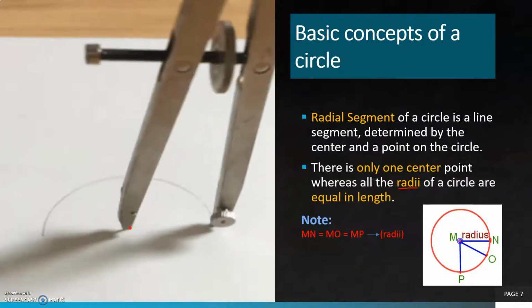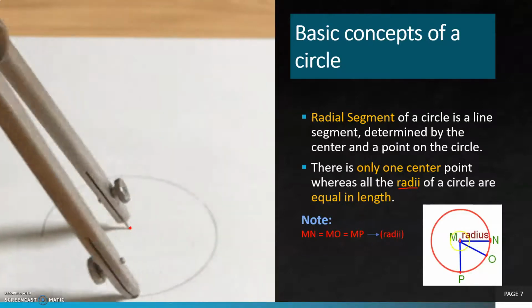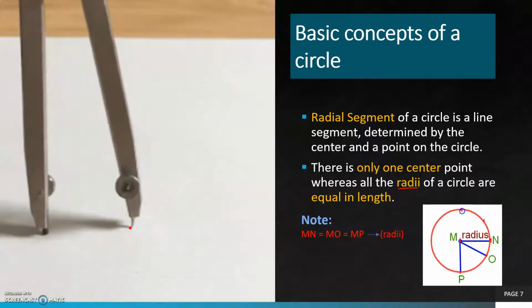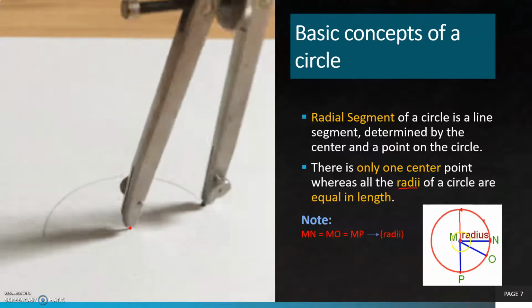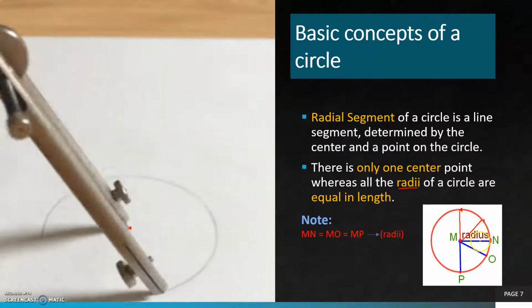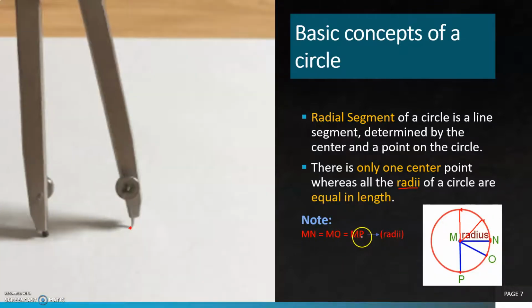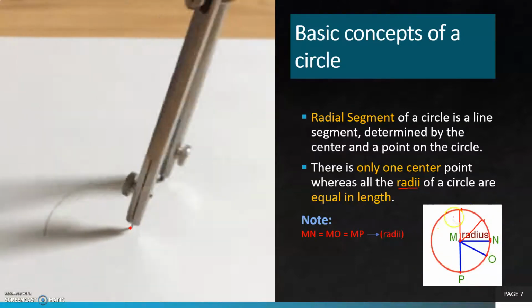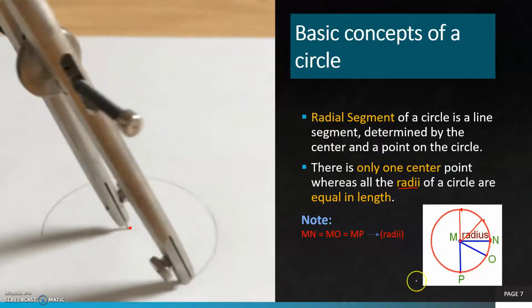The center point is fixed and unique, meaning only one center point. For any point on the boundary of the circle, the distance from the center to that point is a radius, and all are equal in length. MN is equal to MO is equal to MP. All are radii of the same circle and the lengths of MN, MO and MP are equal.